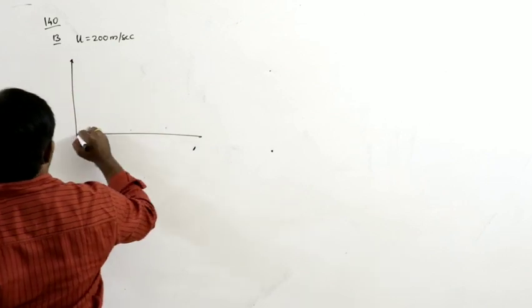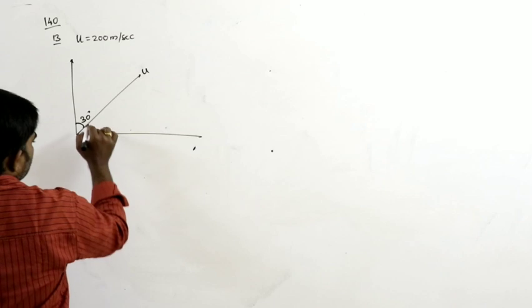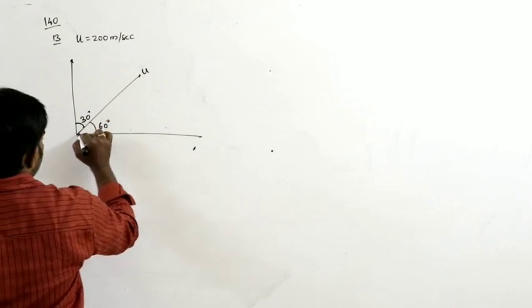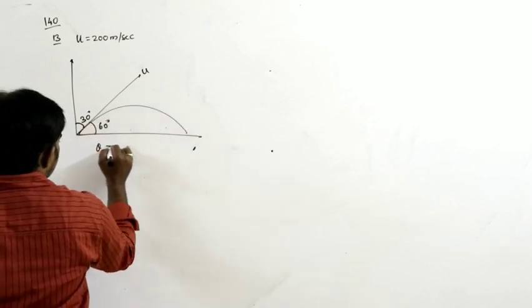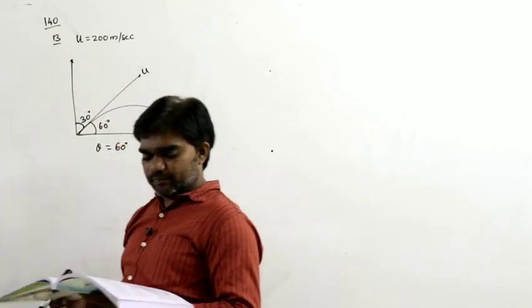Don't get confused here. This is velocity u, and the given angle is 30 degrees with the vertical. Then with the horizontal it is 60, so the value of theta here is 60, not 30. That is important.